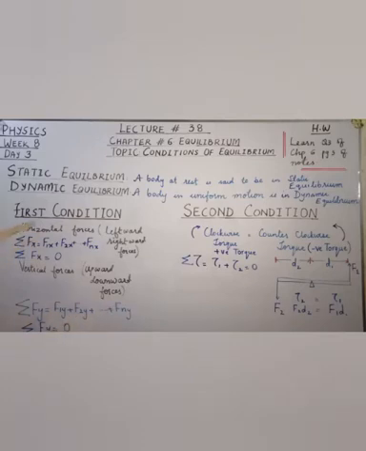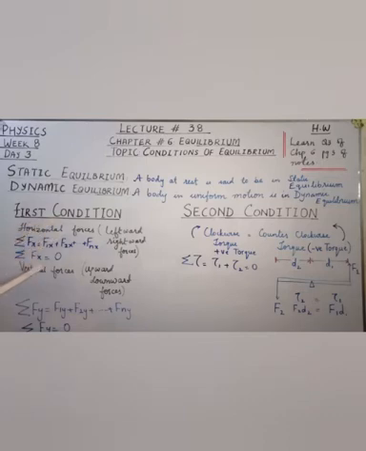We can say that there are basically two parts of the first condition. For those bodies which are moving horizontally, when the leftward force and rightward force of that body balance, the first part of the first condition of equilibrium is satisfied.